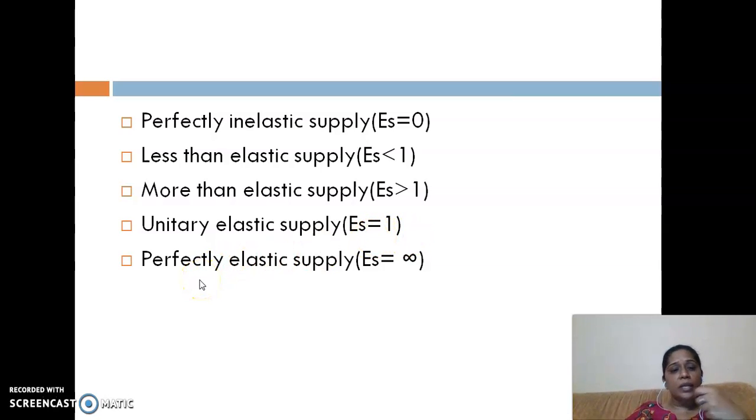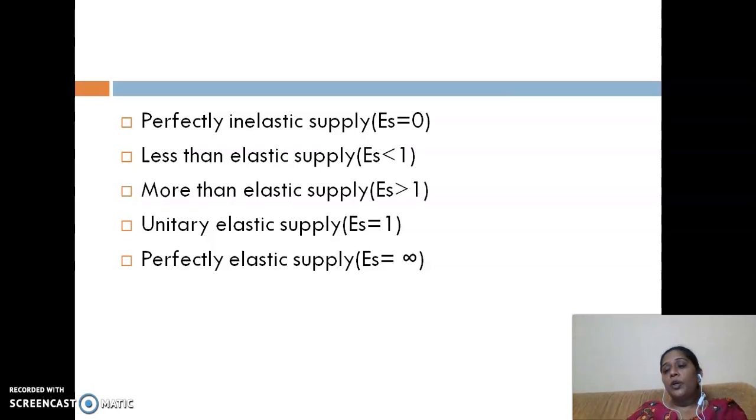The last one is perfectly elastic supply. That means no change in the price, and when there is a change in price, the supply becomes 0, and in that way it is called that our elasticity of supply is infinite. So now, whatever we have seen, I think we are able to understand that there is a quantitative relationship, and we are able to see the magnitude of change in quantity supplied just because of price changes.